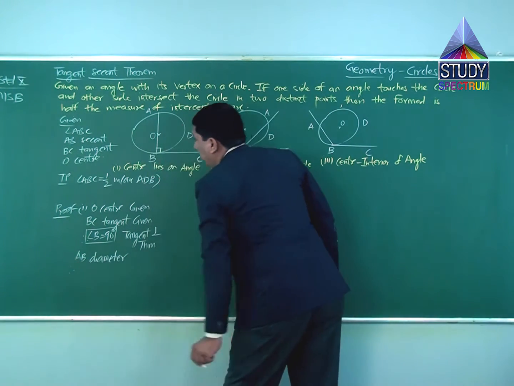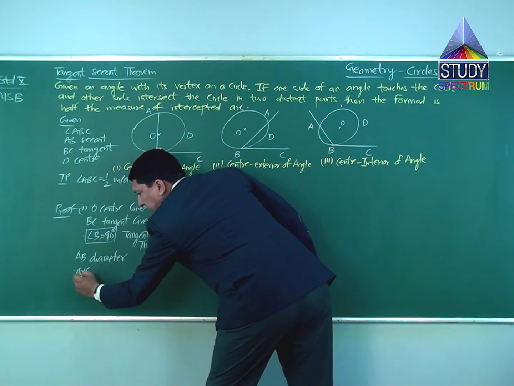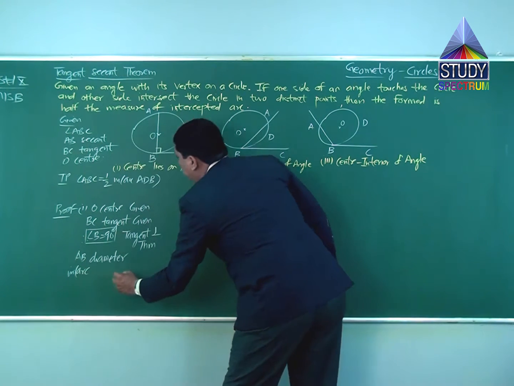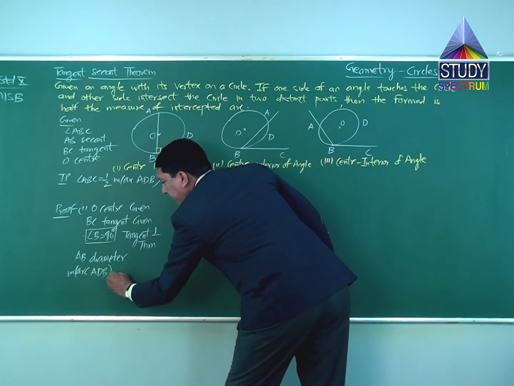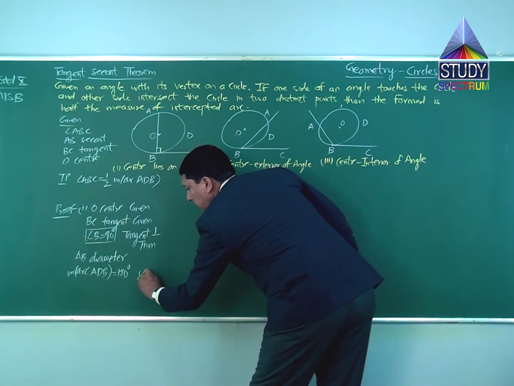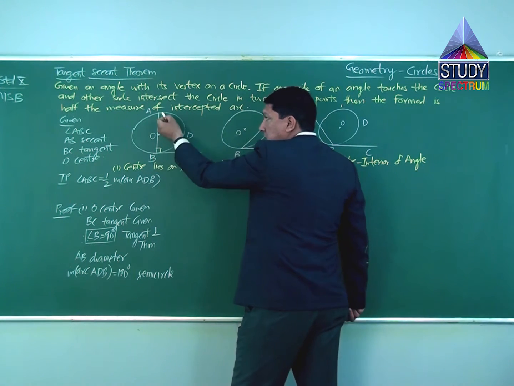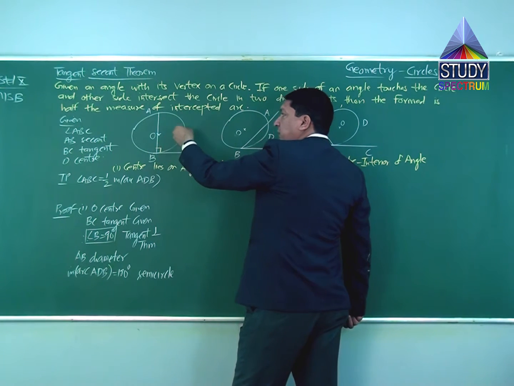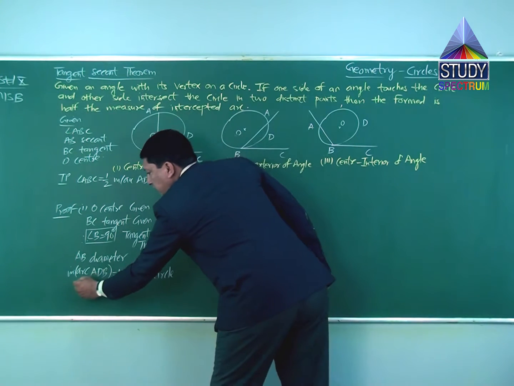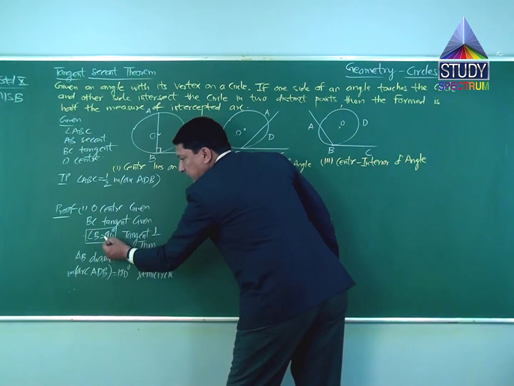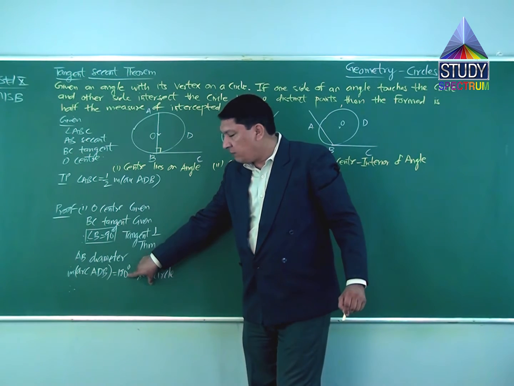Therefore, measure of arc ADB equals 180 degrees, because it's a semicircle. Again, it is a diameter, so it becomes a semicircle. Now the measure of a semicircle is 180 degrees, right? Therefore, 90 is half of 180, right?